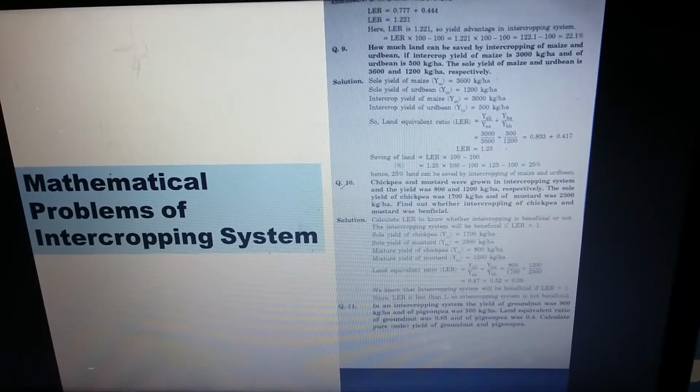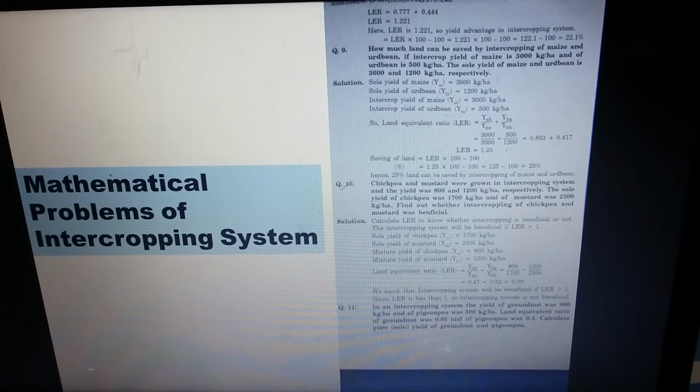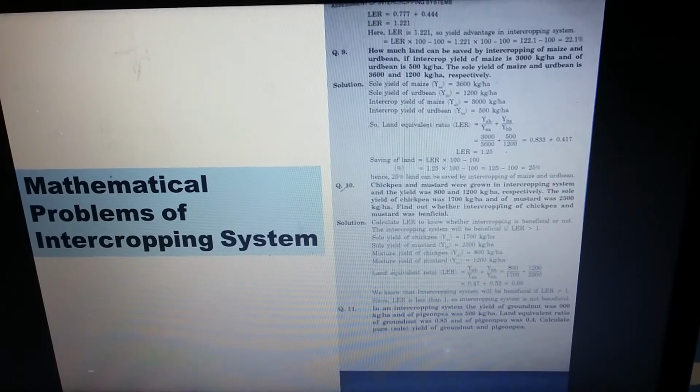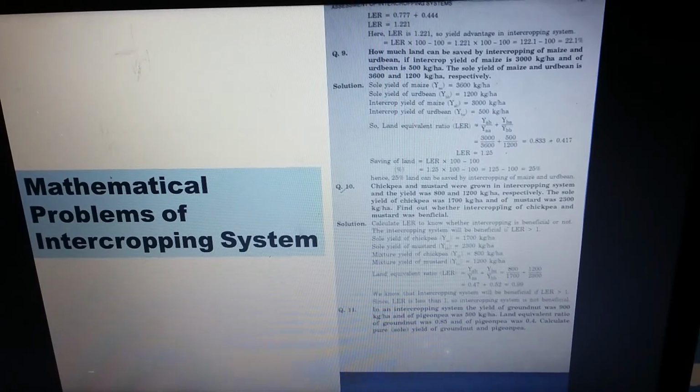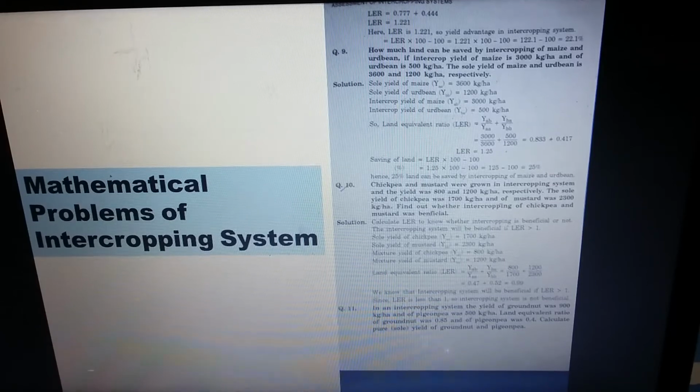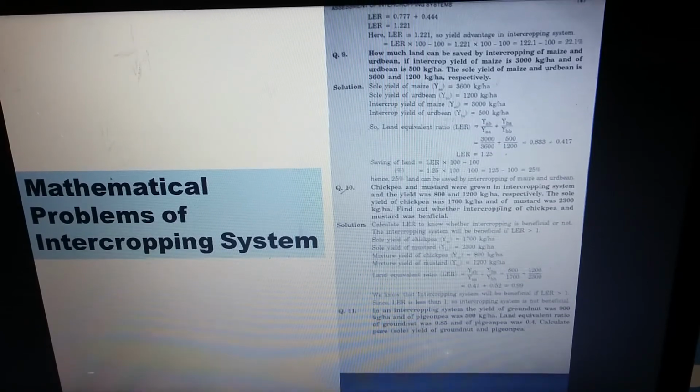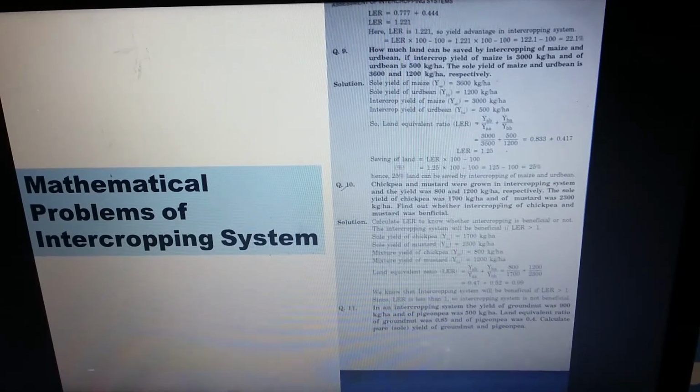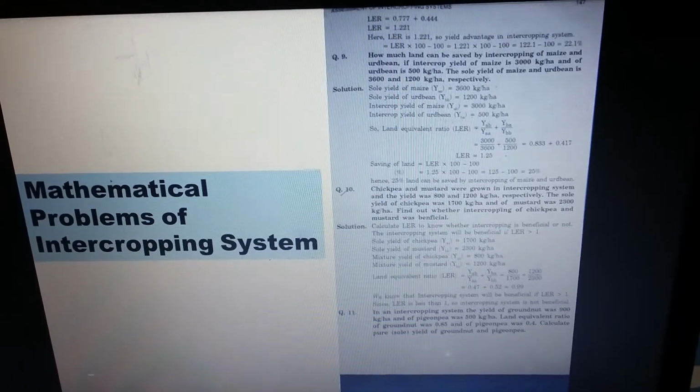So the land equivalent ratio LER is equal to YAB divided by YAA plus YBA divided by YBB. Put all those values, that means 3000 divided by 3600 plus 500 divided by 1200, and you will get the LER value 1.25. So the saving of land equals LER into 100 minus 100.